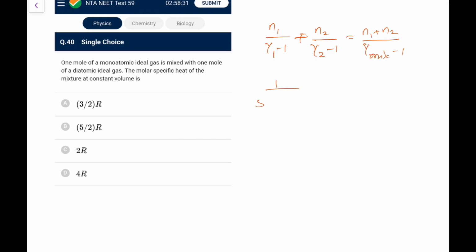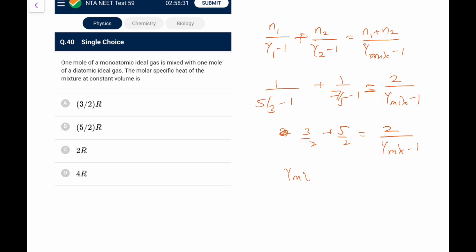So it is 1 upon 5 by 3 minus 1 plus 1 upon 7 by 5 minus 1, that is 2 upon gamma of mixture minus 1. So we have 3 by 2 plus 5 by 2 equals 2 upon gamma mix minus 1. So gamma mix minus 1 becomes 2 upon 8 by 2, that is 4, so 2 by 4, that is 1 by 2. So gamma mix becomes 3 by 2.